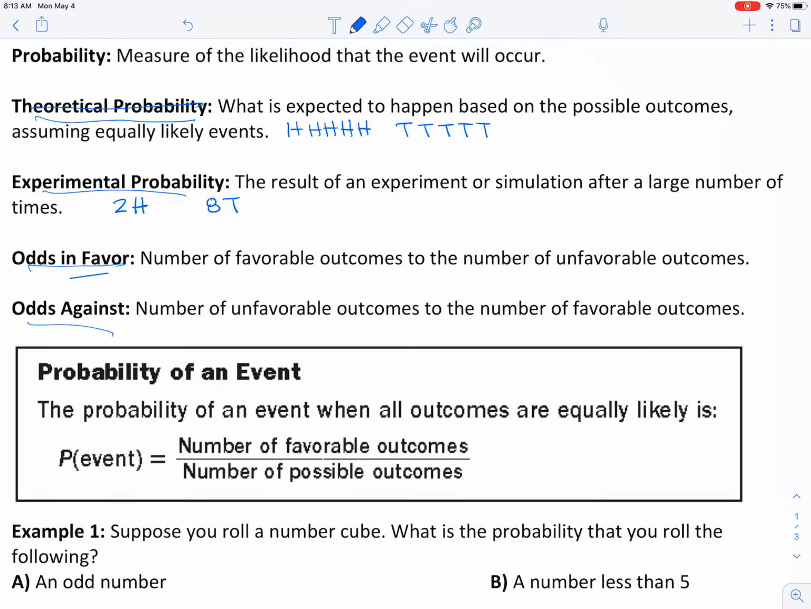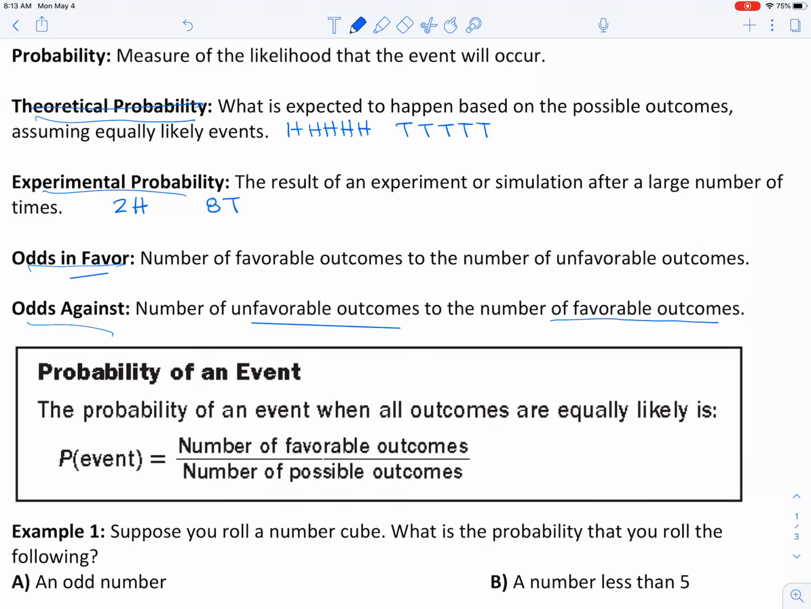Alright, then we've got these 2, odds in favor and odds against. Odds in favor means the number of favorable outcomes to the number of unfavorable outcomes. I'll get into examples in a bit. And then odds against would be the number of unfavorable outcomes to the number of favorable outcomes. So kind of the reverse.